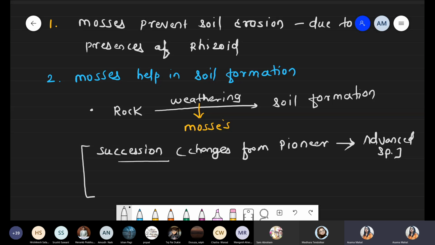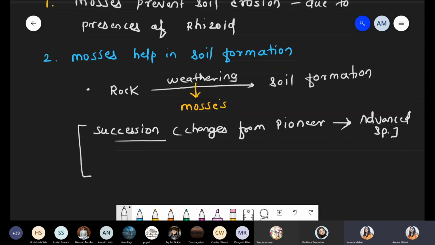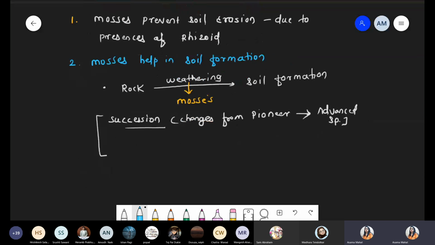So whatever changes are going on, simply these are called succession. When we talk about succession, the change is from the pioneer species up to advanced species. So during this time, we already discussed there is a requirement of some community, some organism. So first community